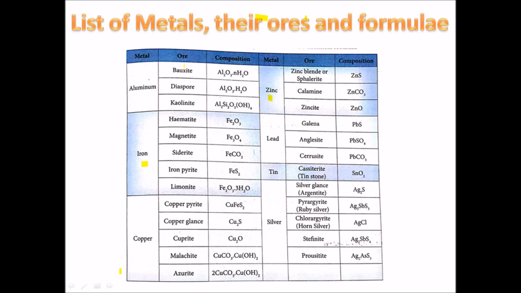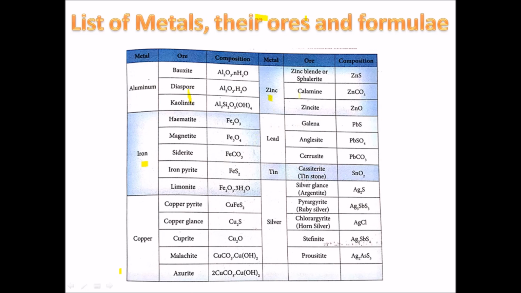Aluminium: the three ores of aluminium are bauxite, diaspore, kaolinite. Iron has the ores hematite, magnetite, siderite, iron pyrite, limonite. The different ores of copper are copper pyrite, copper glance, cuprite, malachite, azurite.